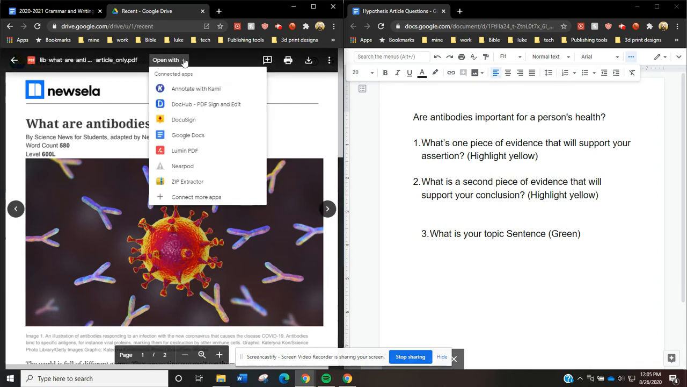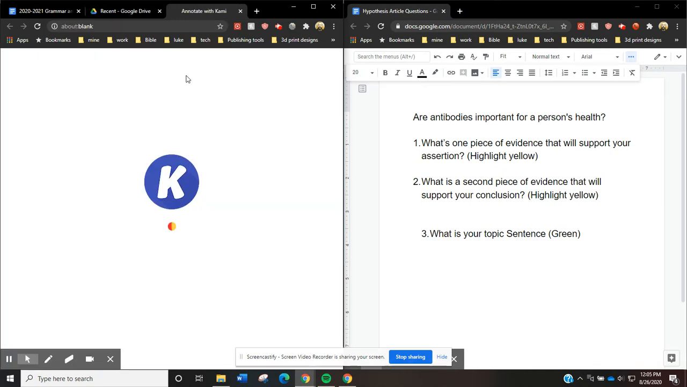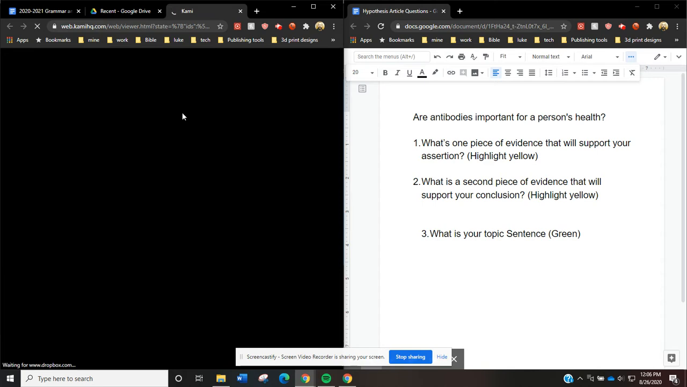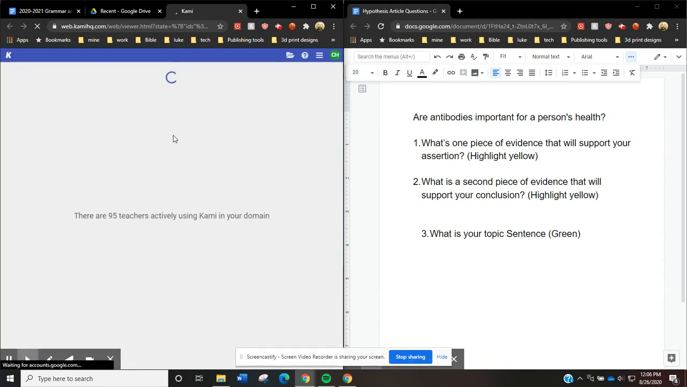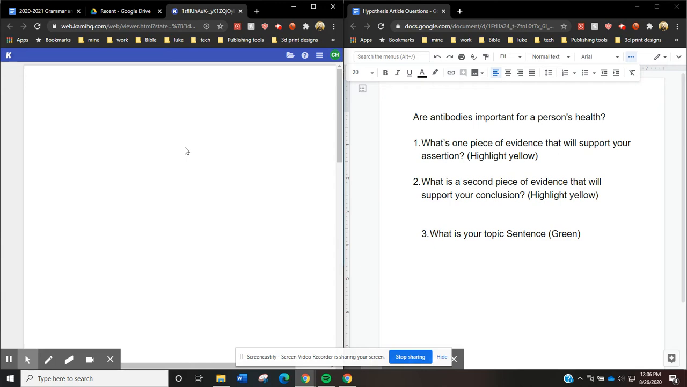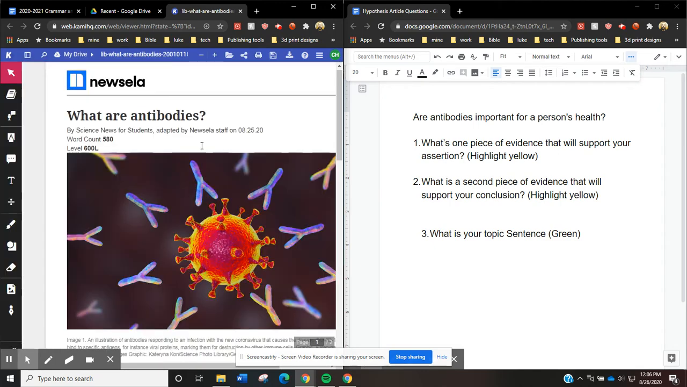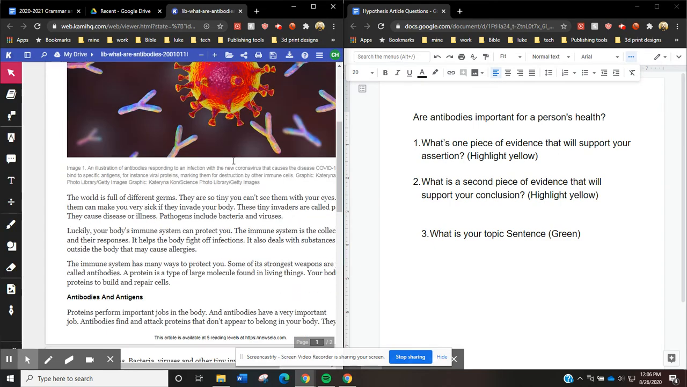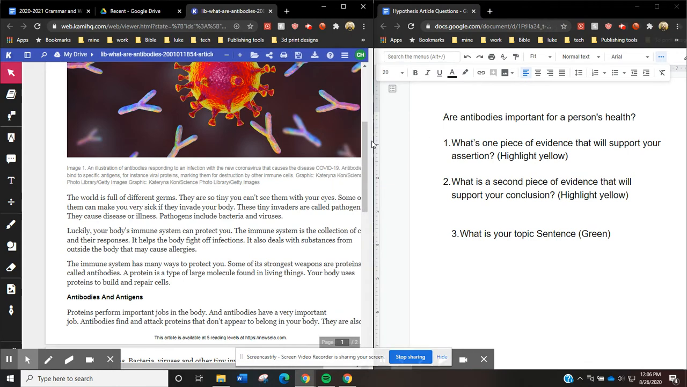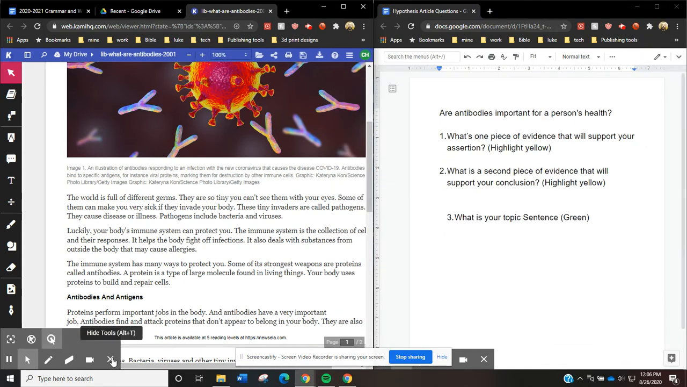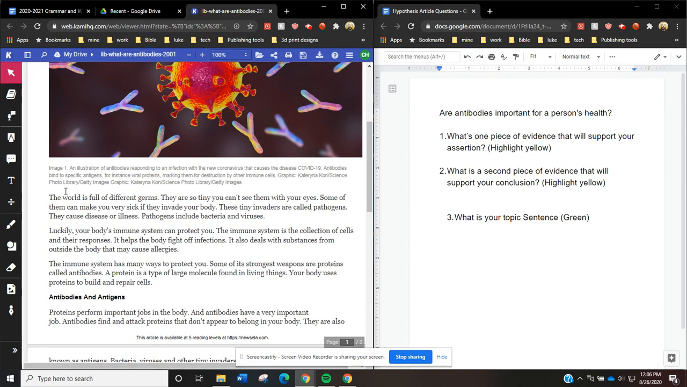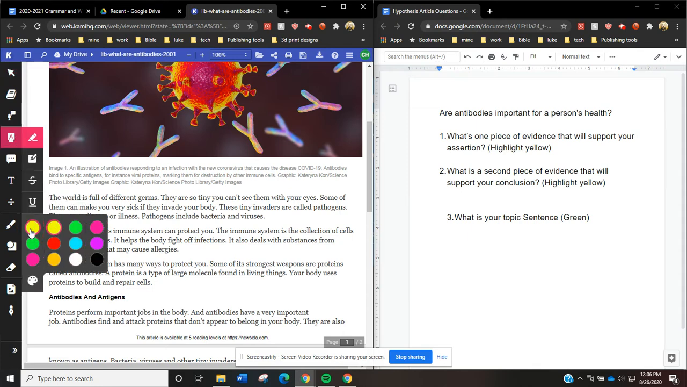First thing I'm going to do, I'm going to go to annotate with Cami. Cami is a cool little program that allows me to mark up some text and do some extra stuff on articles. It makes it a little bit easier to use. So let's see what this looks like. I now have Cami open. I'm going to move this over a little bit so I can see the article better. They have shapes, erasers, drawing, equations. Look at all these tools. Markup, that's what I want. Highlight. I could highlight yellow. All right, let's see what this looks like.